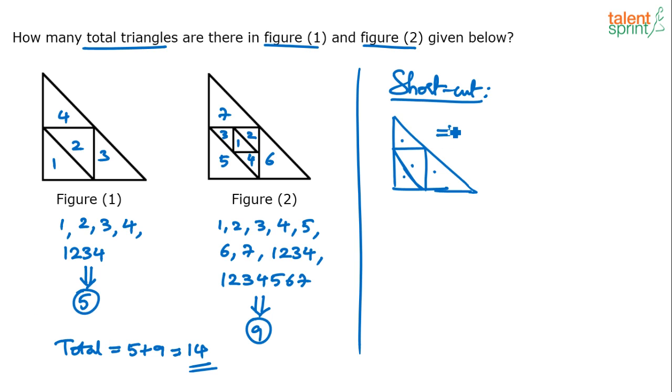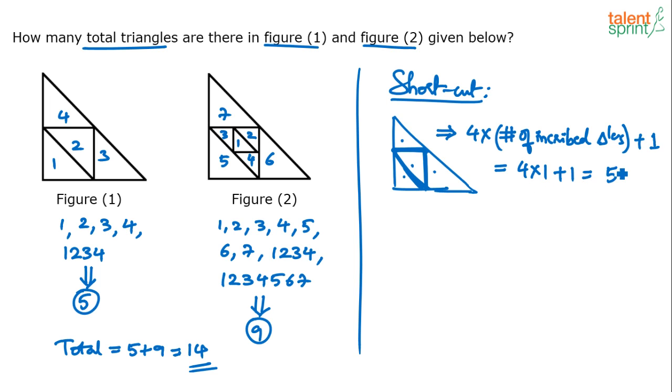Right, so this will give you 4 into the number of inscribed triangles plus 1. Now how many triangles are inscribed? Only one triangle is inscribed. Yes or no? Only one triangle is inscribed here. So it will be equal to 4 into 1 plus 1, which gives you 5. So total triangles are 5 without counting.